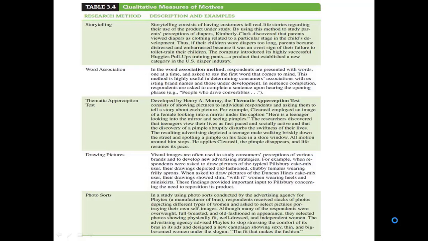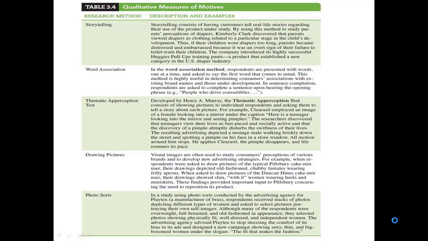Then we have word association. This is another very good technique of qualitative measure of motives. In the word association method, respondents are presented with words one at a time and asked to say the first word that comes to their mind. With this method, we determine consumer associations with existing brand names and those under development. And in sentence completion, the respondents are asked to complete a sentence upon hearing an opening phrase, like people who drive convertibles are more stylish, and so on.